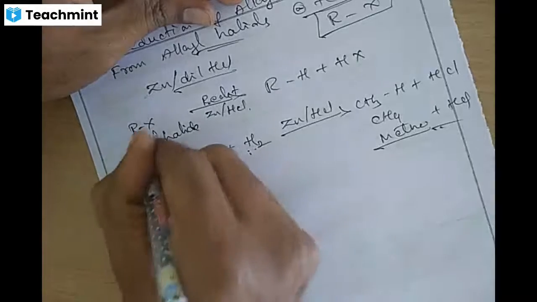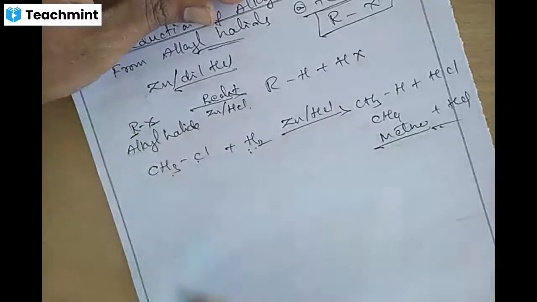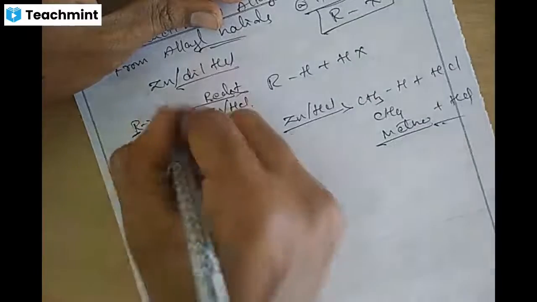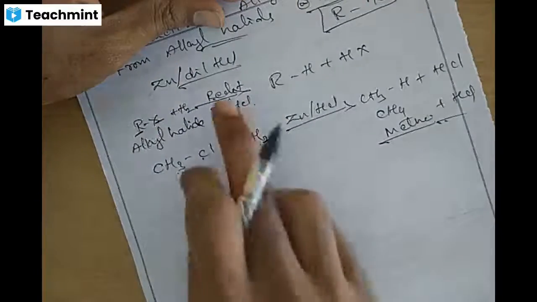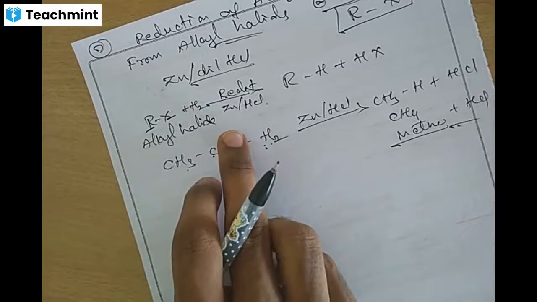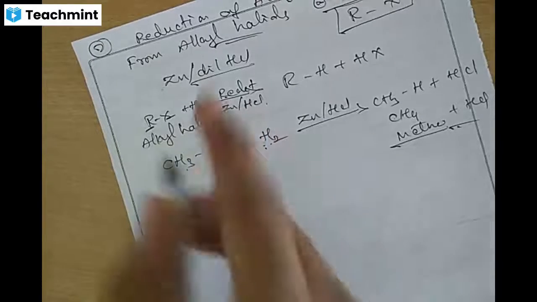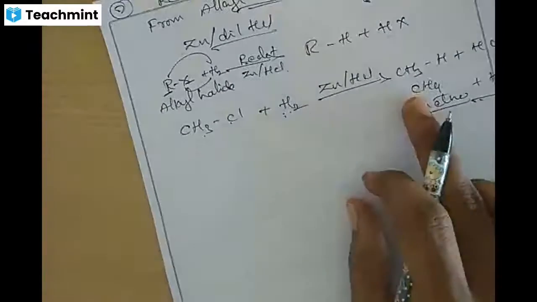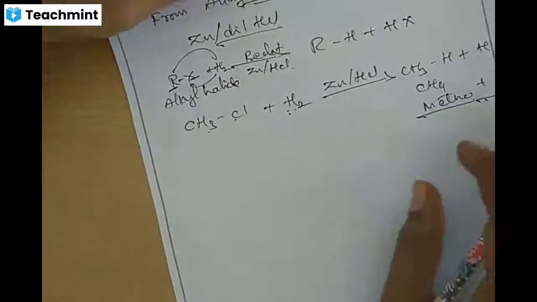Haloalkane, where X is a halogen and R is an alkyl group, is treated with dihydrogen in presence of a reducing agent or reductant like zinc and hydrochloric acid. We will be forming RH and HX, so we can get the respective alkanes.